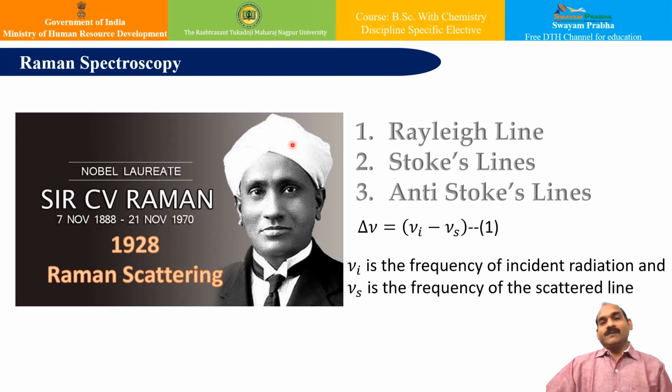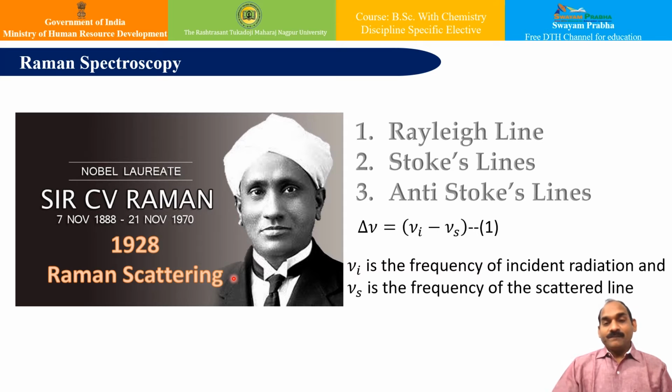So friends, what is Raman spectroscopy? Raman spectroscopy is a special type of spectroscopy which deals not only with the absorption of electromagnetic radiation, but with the scattering of light by the molecule. Professor C.V. Raman of Calcutta University discovered the phenomenon in 1928 and therefore it is named Raman spectroscopy.